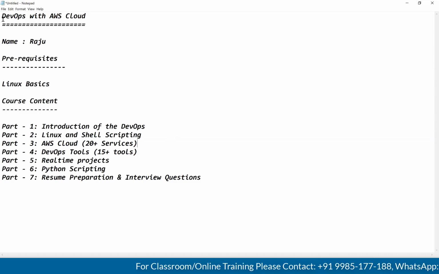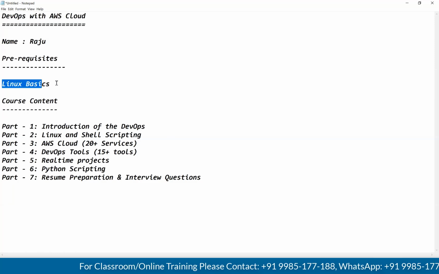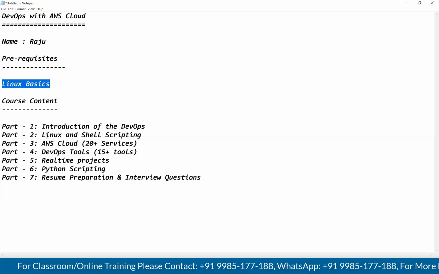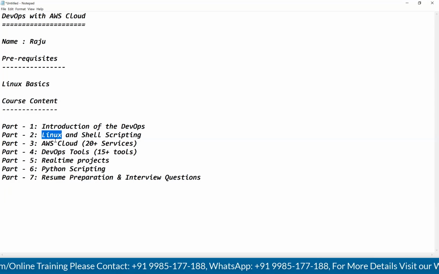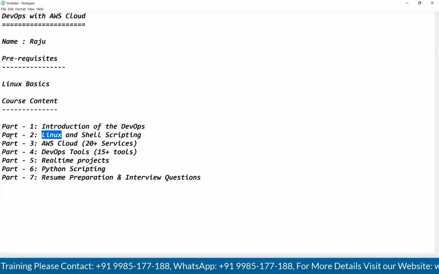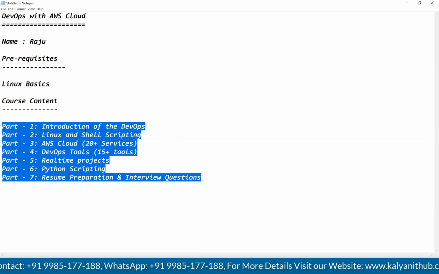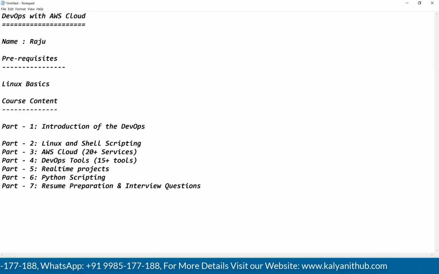Guys, to attend this DevOps with AWS cloud, the main prerequisite is Linux basics. Even if you don't know Linux basics, no problem. In our sessions, we are going to discuss Linux also. The entire course content I have divided into multiple parts. As part 1, we are going to discuss introduction of the DevOps. In this introduction part, I am going to talk about what is DevOps and why DevOps is required.